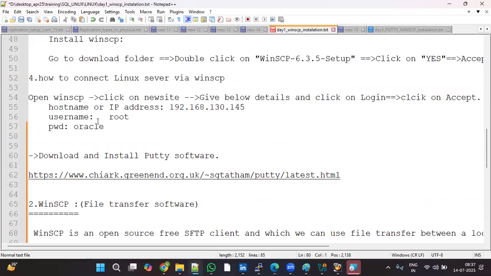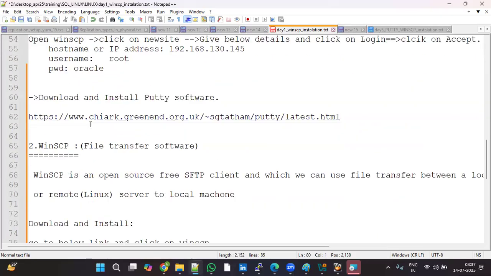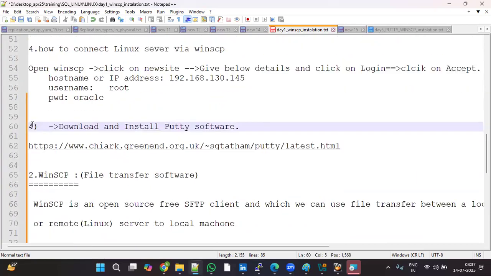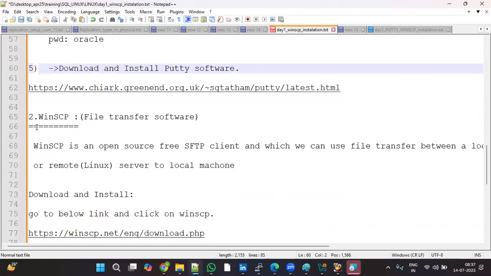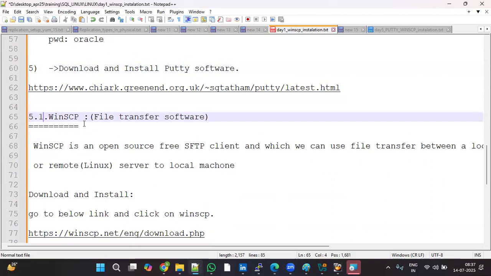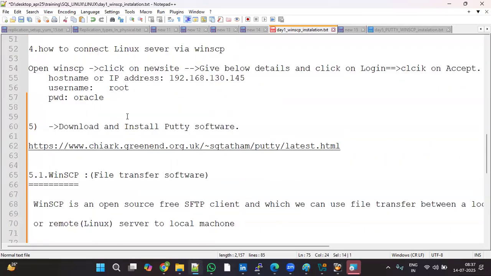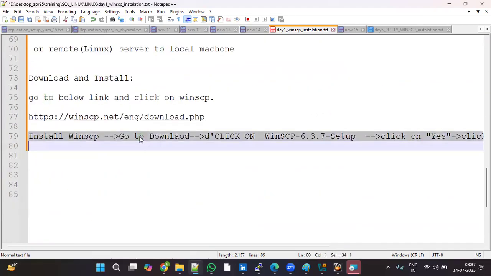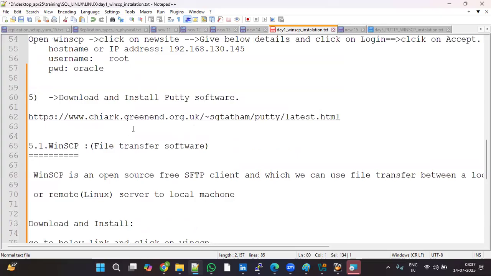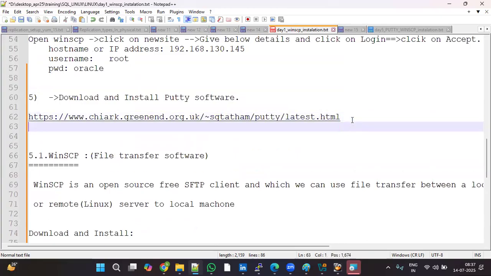Okay, so download and install Putty software. Then for file transfer, download and install WinSCP. This is the Putty software, and the same way here, just install WinSCP. This is the link.